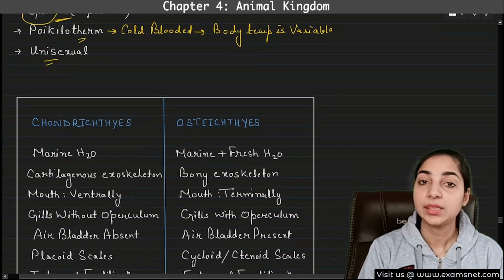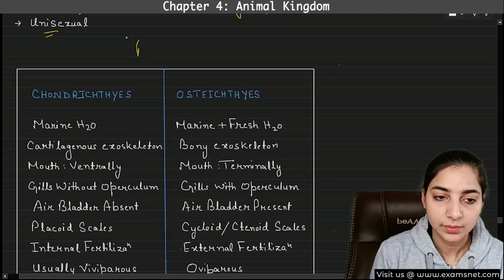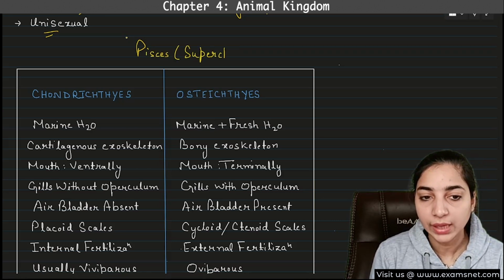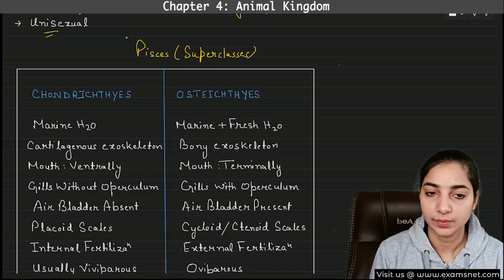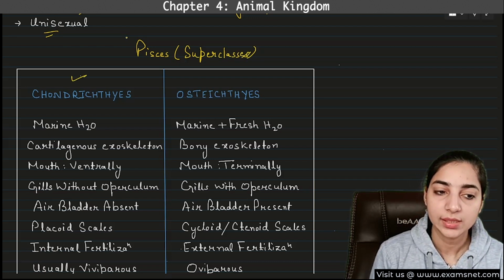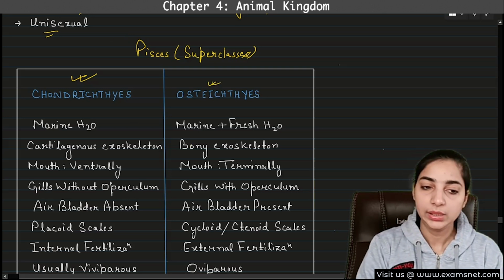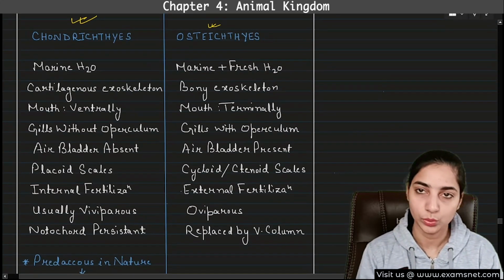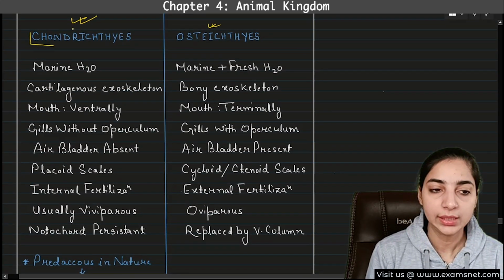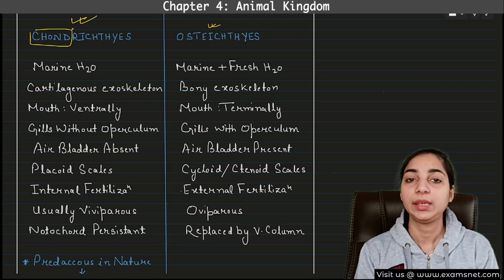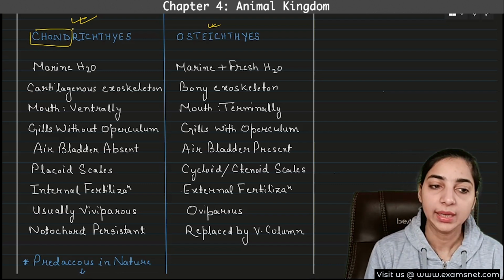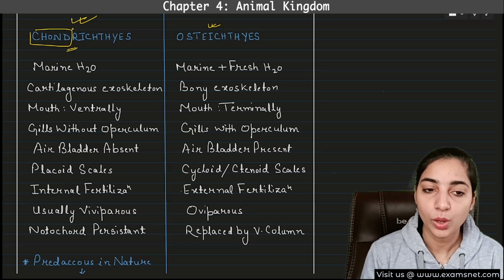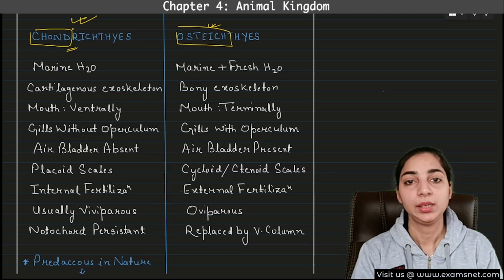Now, Pisces is a super class, right? And this super class will be further divided into two classes. And these two classes are Chondrichthyes and Osteichthyes. So these differences you have to keep in mind between the Chondrichthyes and Osteichthyes, otherwise you will get confused. So Chondrichthyes means, chondro means what? It is related to cartilage. So it means that they have cartilaginous skeleton. Their skeleton is made up of cartilage, whereas Osteichthyes means they have a bony skeleton.